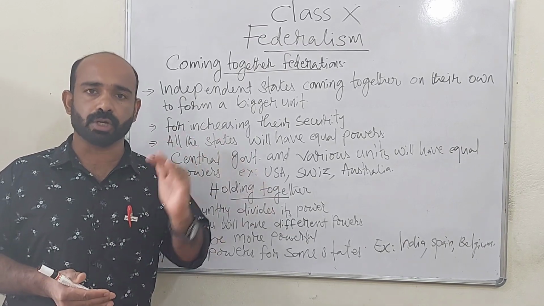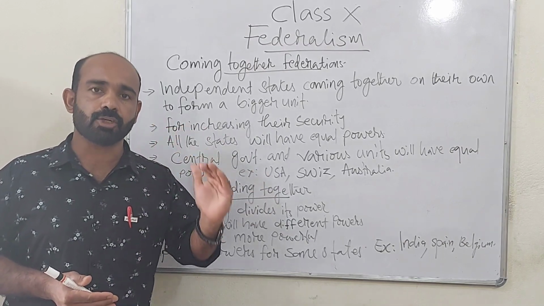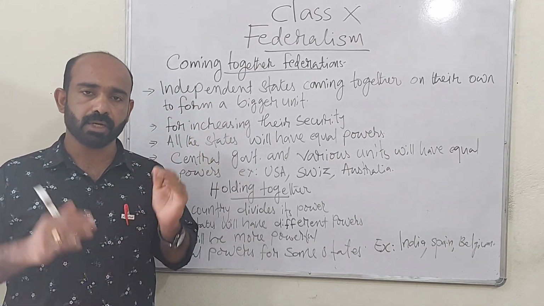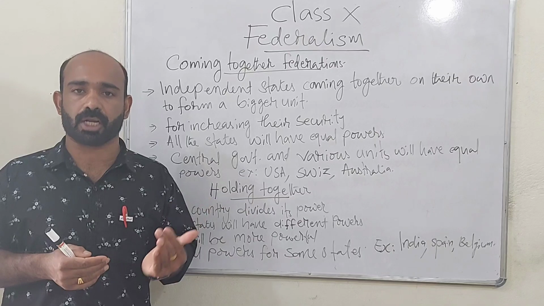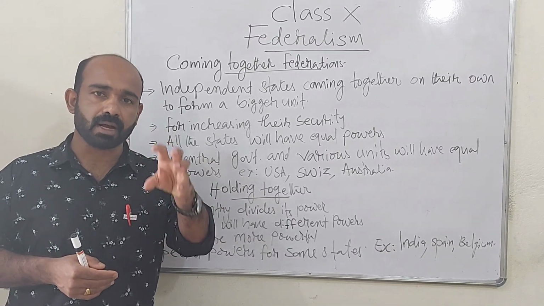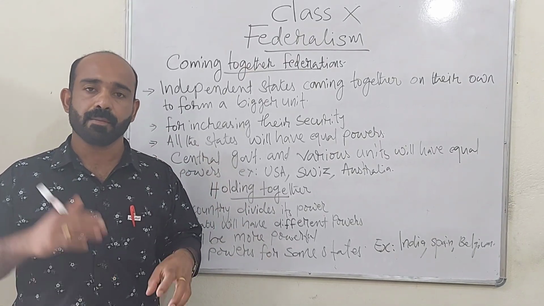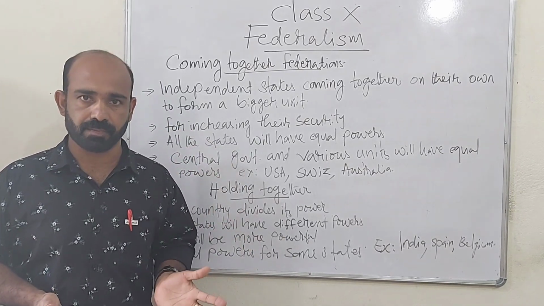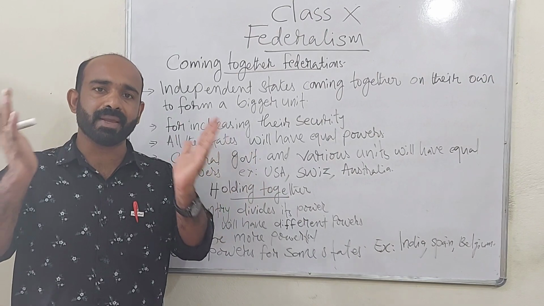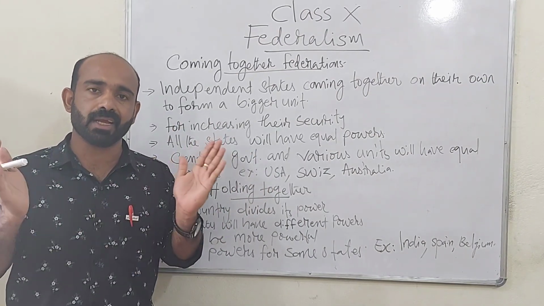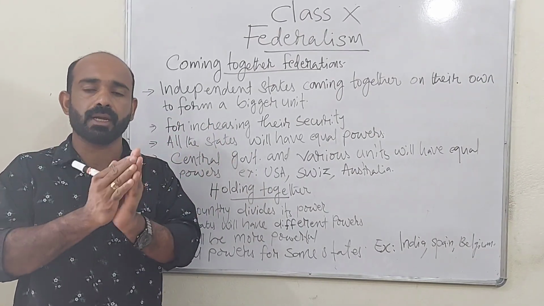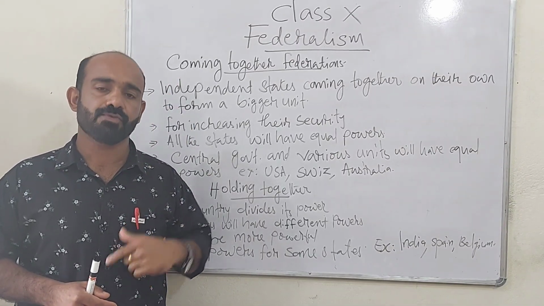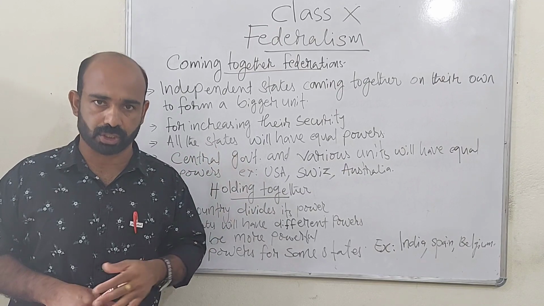They need to increase their power and security. They need to get protection. If they remain small independent nations, mighty powerful nations may attack them, control them, capture them. So in order to be secure, they are ready to join together as a single nation for increasing their security, for protection.